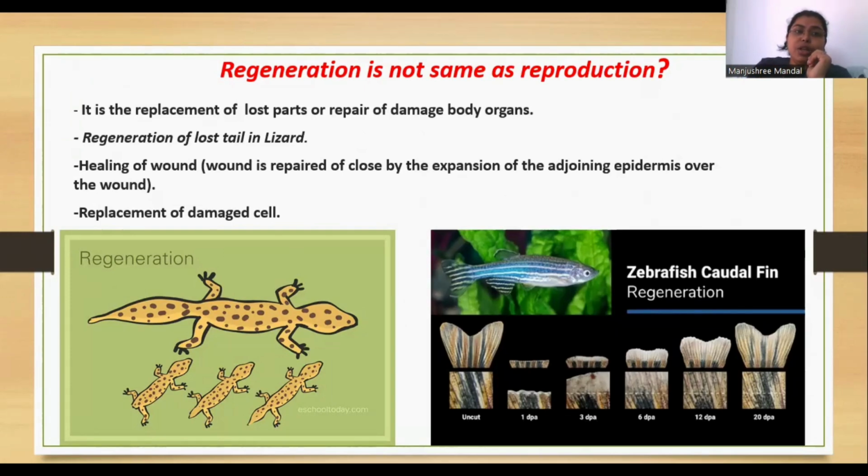It is the replacement of a lost part or repair of a damaged body organ. Regeneration of the lost tail of a lizard. Similarly, healing of a wound: sometimes we get a cut on our hand or leg, and the process of healing is also regeneration.